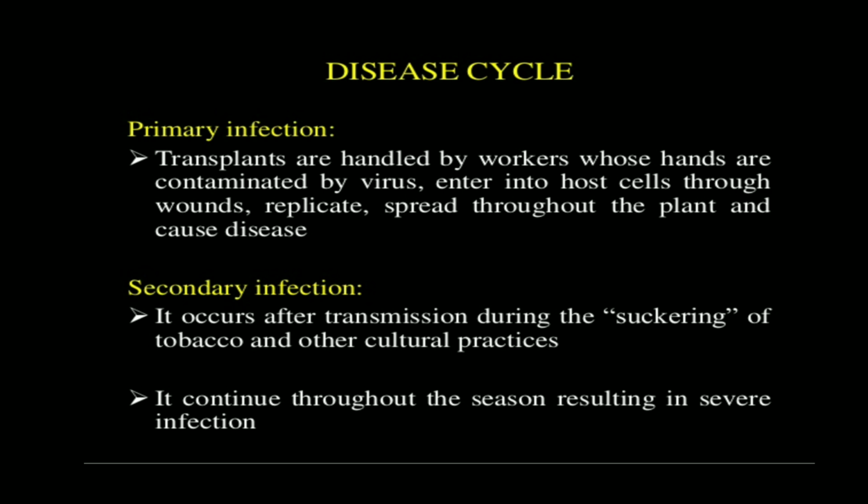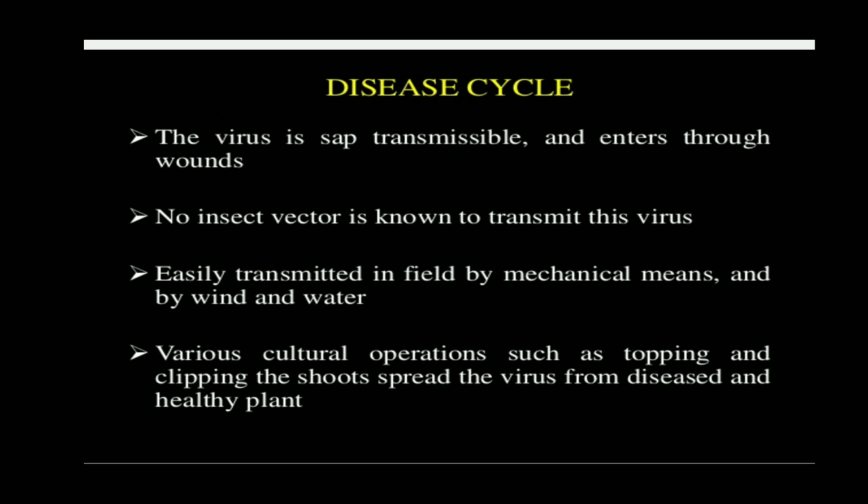The secondary infection, so this is the first infection. What is the secondary infection? It occurs after the transmission, during the suckering of the tobacco and other cultural practices. So it continues throughout the season, resulting in severe infection. The virus is sap transmissible, meaning it is present in the sap and enters through the wound.